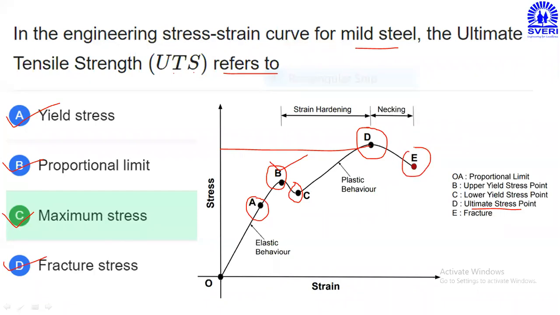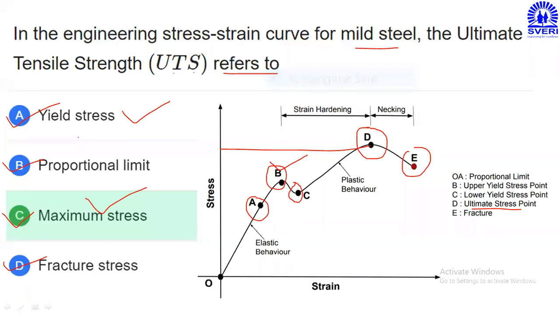So that means we have to choose either option A or option C. But A is not applicable. Why? Because here they have mentioned only yield stress. Be specific if they are mentioning upper yield point, then lower yield point, then and only then there is a possibility to find out the maximum stress value.